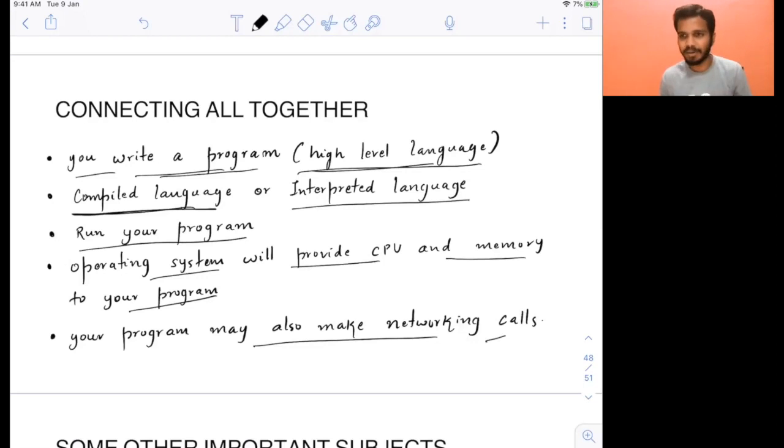So all of these are connected all together. That's why it's important to study all of these subjects of computer science. And also in your program, I forgot to tell you, you will also write a lot of algorithms and data structures. So in your program itself, you will use a lot of data structures and algorithms. So all of these are connected together if you see here.